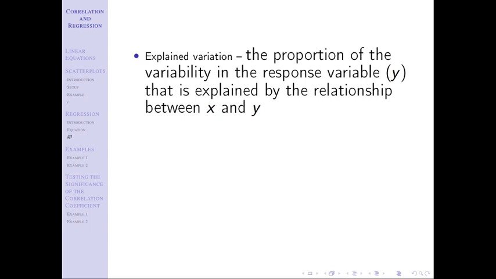Why are you the height you are? Why do you have the GPA you have? It could be any response variable y that we can talk about. And explained variation is a pie chart of why that is what it is.